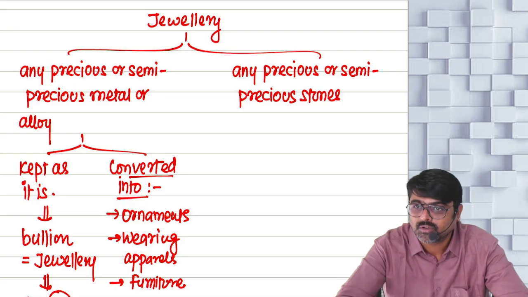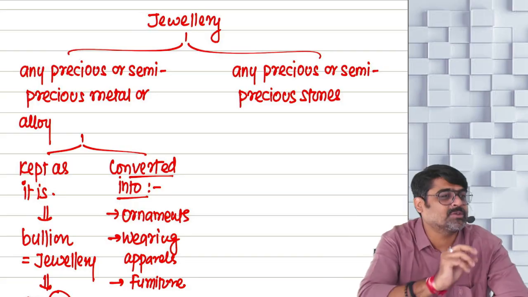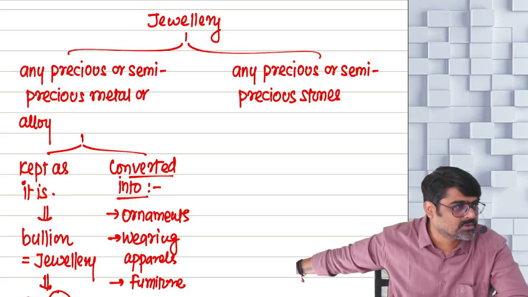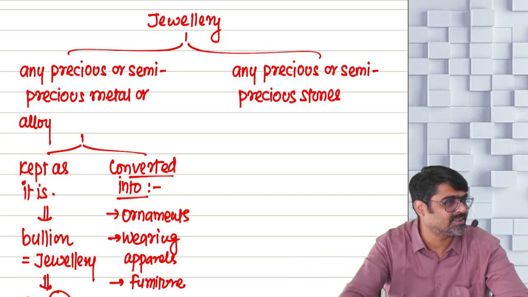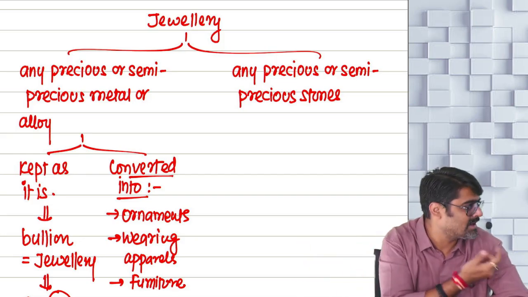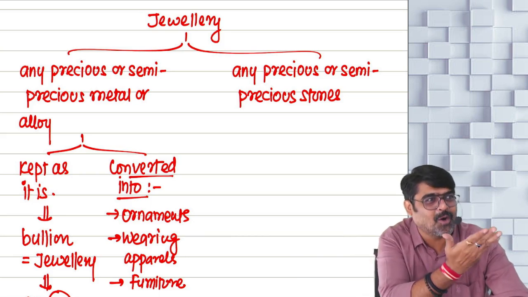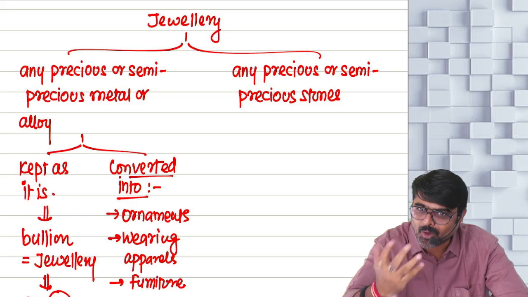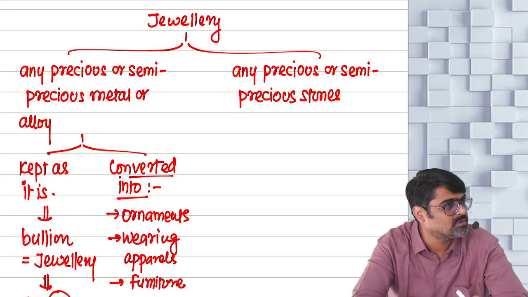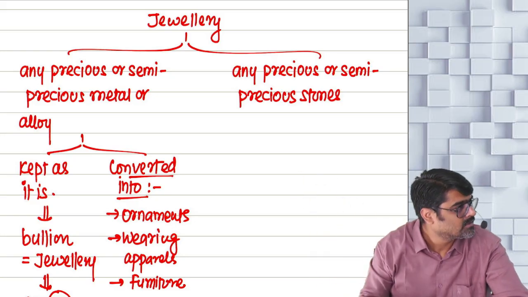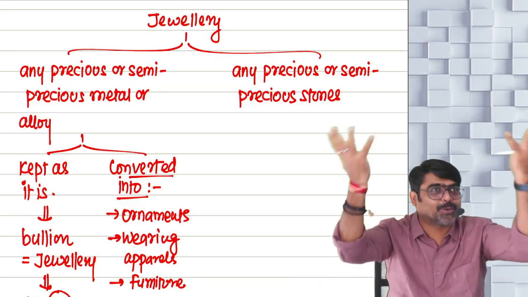So whenever these stones are precious or semi-precious, I'm not talking about the stones which are there on the road. They are not precious or semi-precious stones. You'll bring some stone from down in the break. Sir, this is also a capital asset. No, I'm not talking about all the stones. And nobody will keep such types of stones in their almirahs, cupboards. Cupboard open, so many stones are coming out.